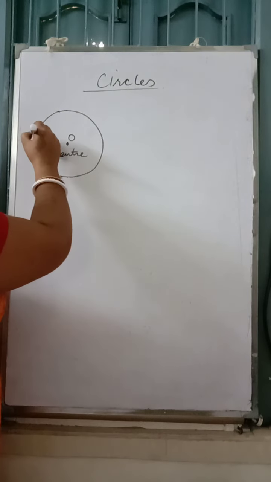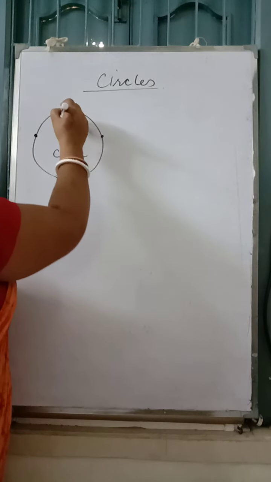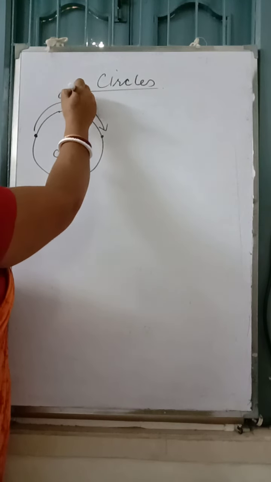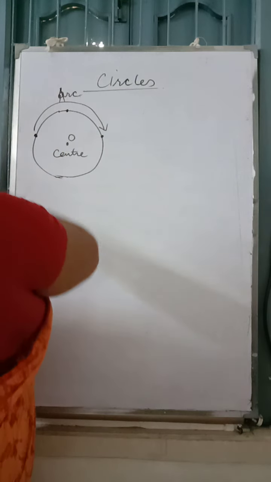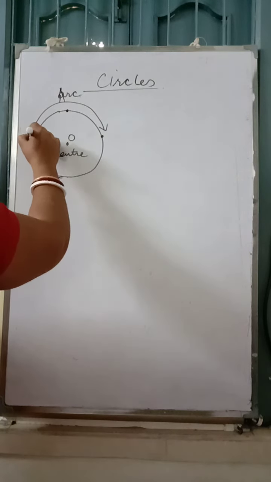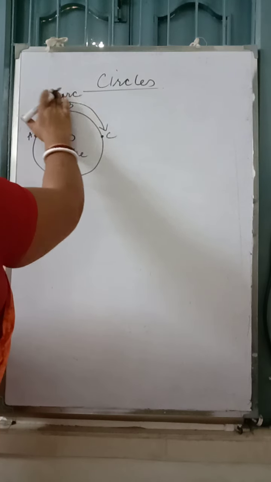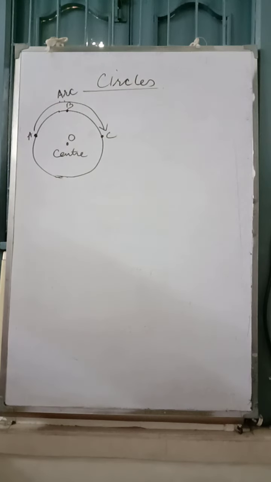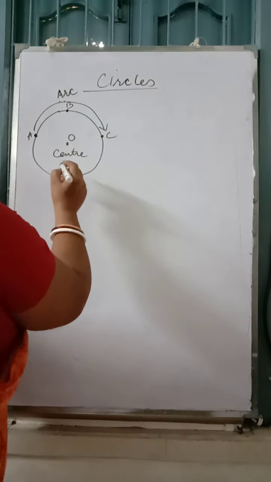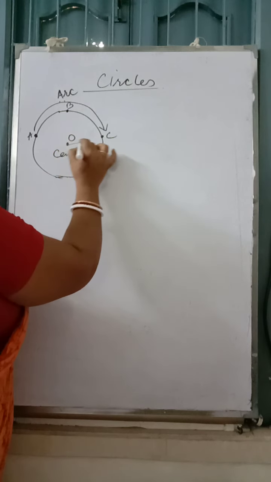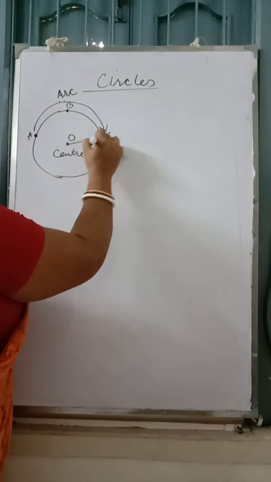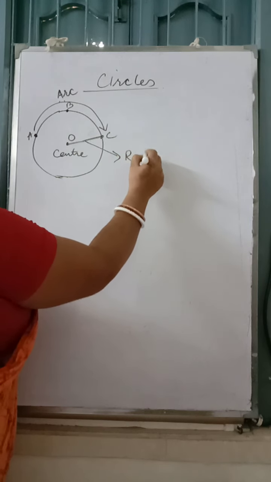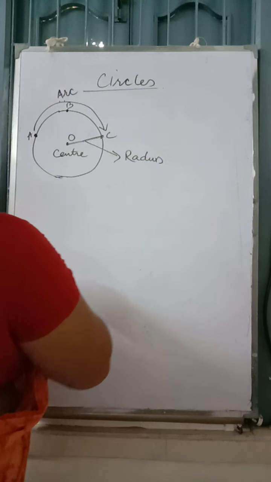Now, a part of circumference denoted with 3 points is known as an arc. Maybe A, B, C is an arc. Now, a line from center to the point on circumference is known as radius.